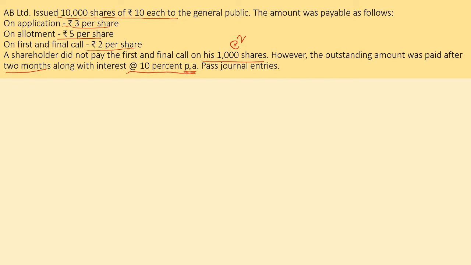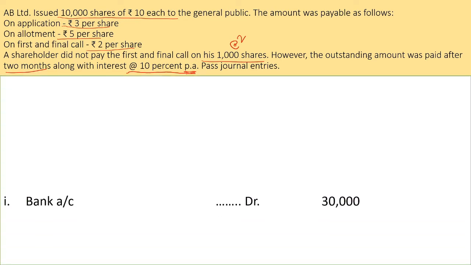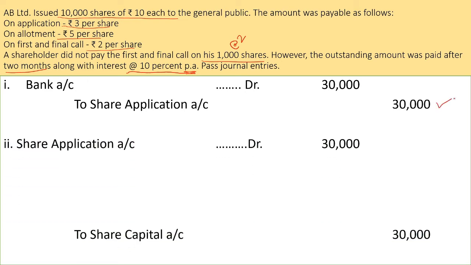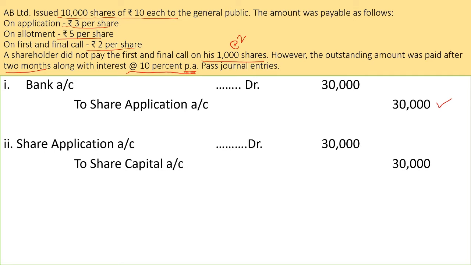Now, let us pass the journal entries one by one. So, first of all, first journal entry will be passed when company receives the amount of application money. Journal entry will be bank account debited to share application account. Total number of shares are 10,000 at the rate of rupees 3 per share, 30,000 is calculated. In the second journal entry, the amount of share application is transferred to share capital account.